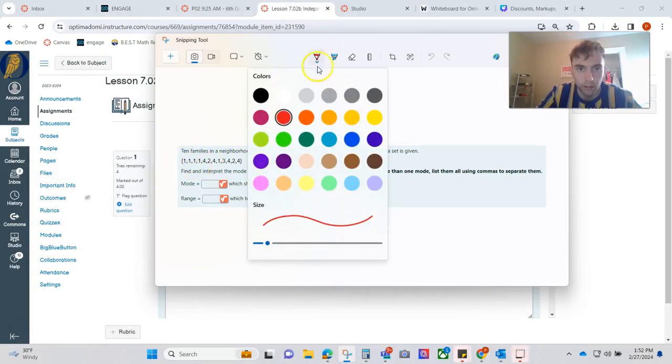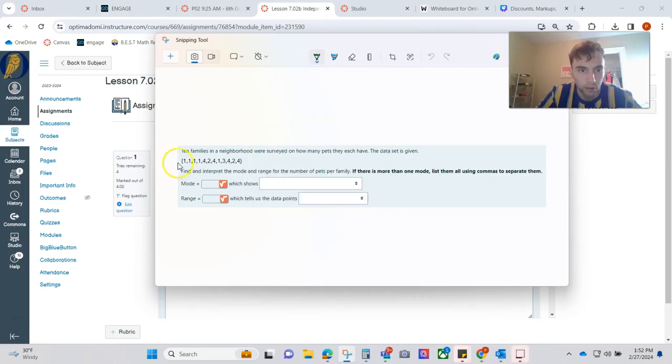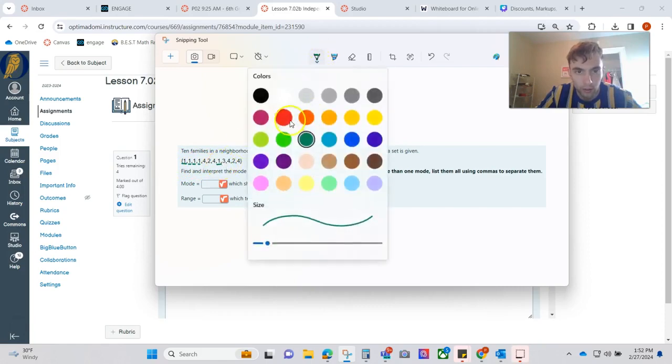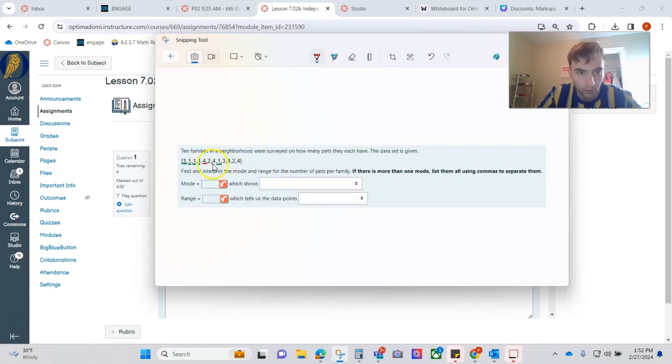Okay, I think I see, but let's just check. I see 1, 2, 3, 4, 5 number ones, and then I think there's a lot of fours. Oh, only 4 fours, so definitely number 1.